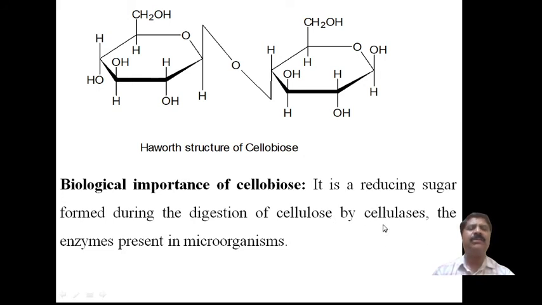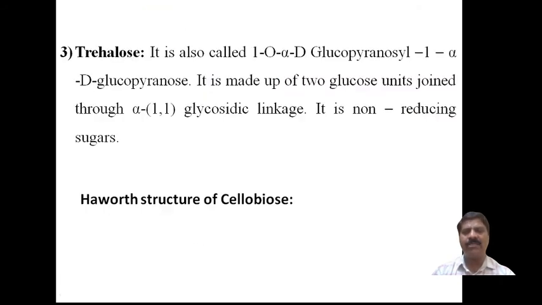Cellulase is nothing but an enzyme present in the microorganism. When reducing sugar forms as a digestion product, glucose is produced by cellulase, and it produces energy for the microorganism. This is the biological importance of cellulose.